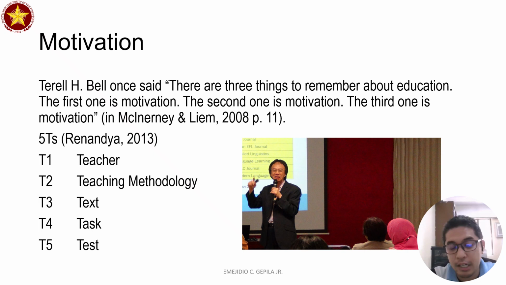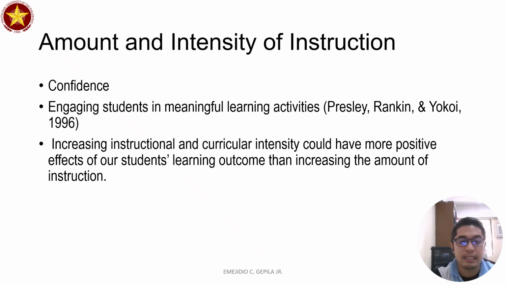The text that we're asking our students to read, the tasks that we're asking them to do, the tests that we're giving them. The test should always match the ability of our students, and the test must be designed based on the lessons that are delivered.